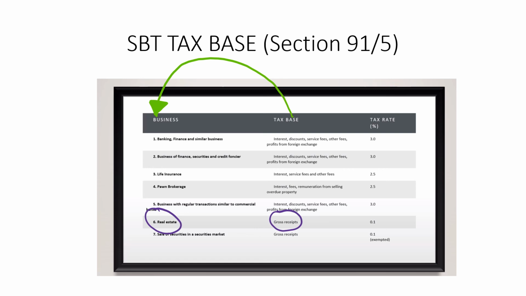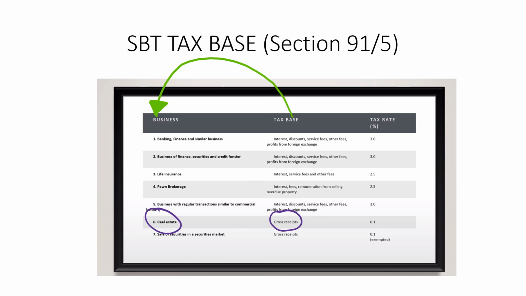But if you operate like Western Union, or a business with regular transactions similar to a commercial bank, your tax base includes interest, discount, service fee, other fees, and profit from foreign exchange. But if you sell immovable property, your tax base will be the gross receipt.